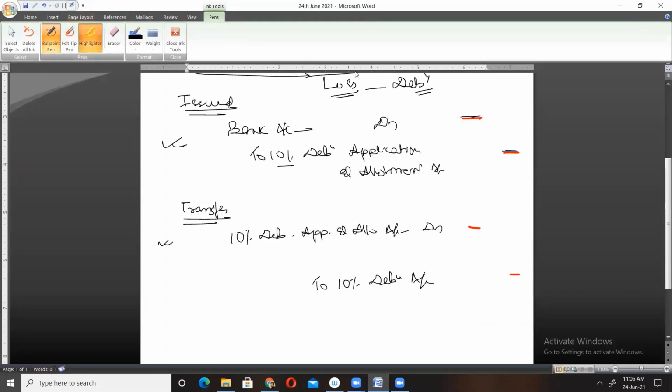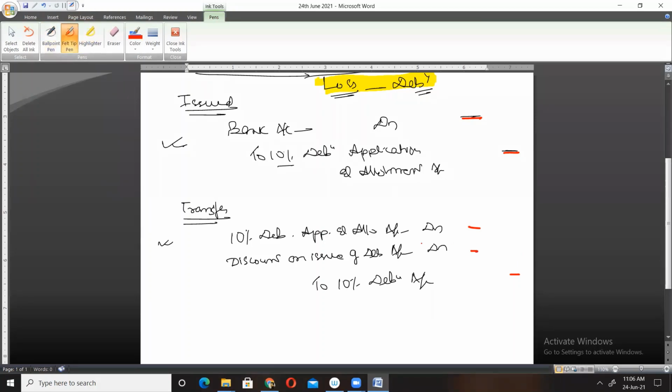Mark my words. So if debentures are issued at discount, it will be debited. Here we should write discount on issue of debentures account debit.